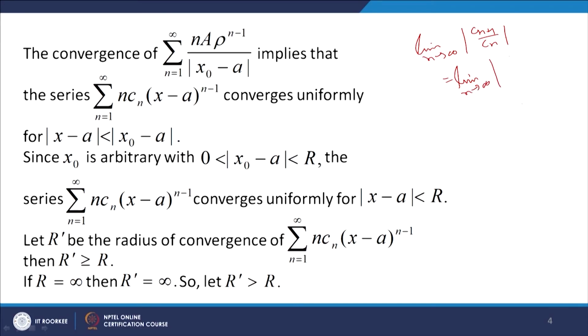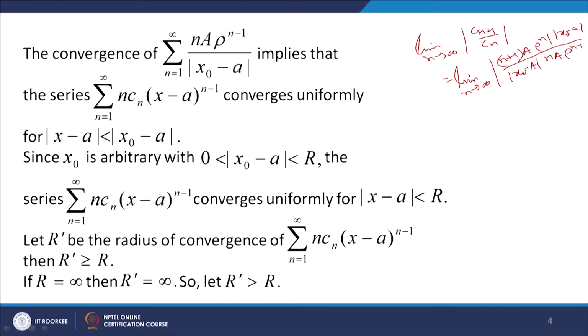So, that means mod of (n plus 1) into a into rho to the power n divided by mod of (x naught minus a), into mod of (x naught minus a), divided by n into a rho to the power n minus 1.